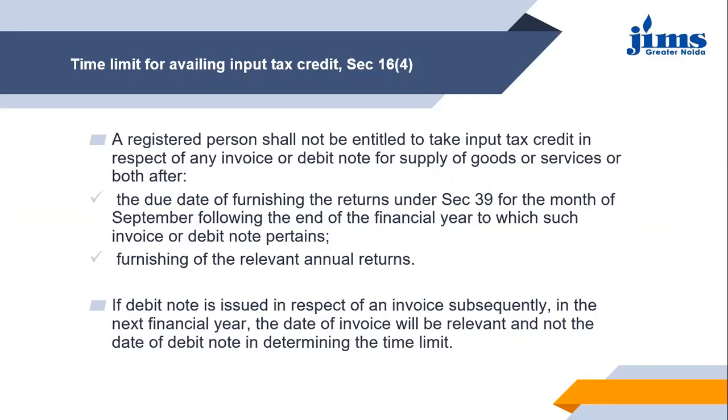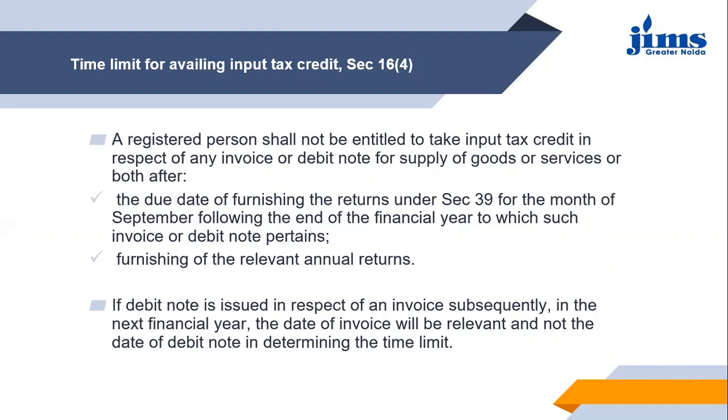Like if for the financial year 1920 that will end on 31st March, for that the due date for furnishing the returns is 30th September. So till September is the last month for filing the return, right? Now, if you are filing the annual returns, that will be the first day. The last date, the last due date for furnishing the returns for GST is one date.